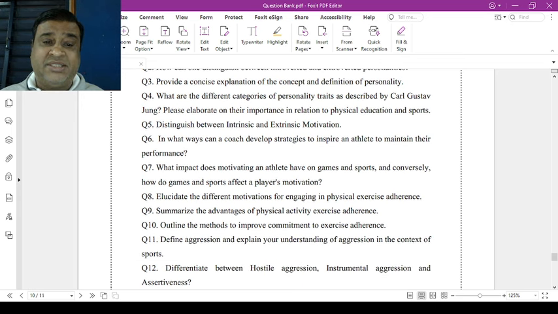Question number 6. In what ways can the coach develop strategies to inspire athletes to maintain their performance? Means आपको motivation की techniques बतानी है. Question number 7. What impact does motivating athletes have on games and sports, and conversely how do games and sports affect player motivation?